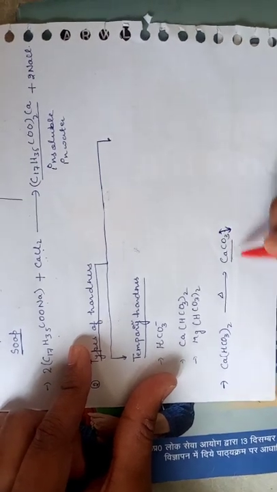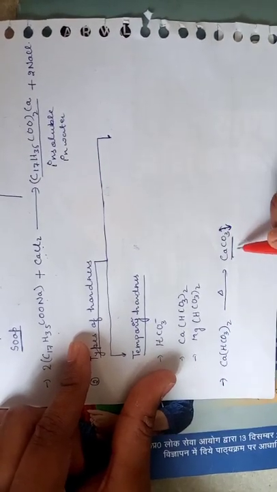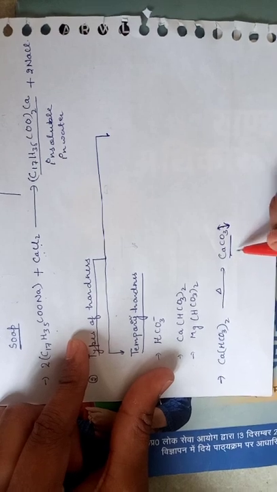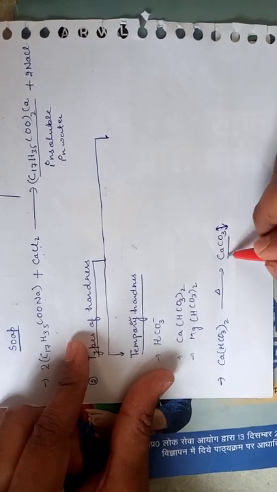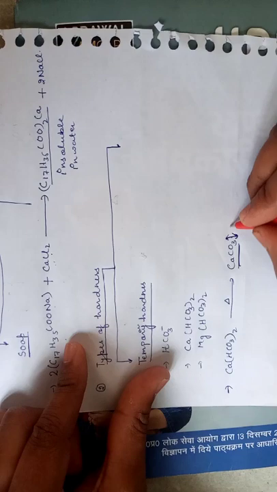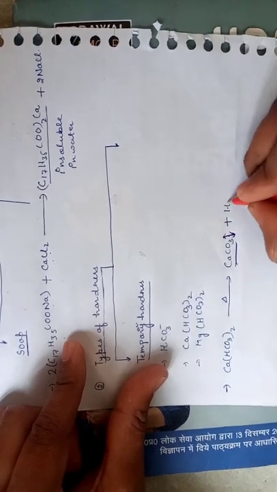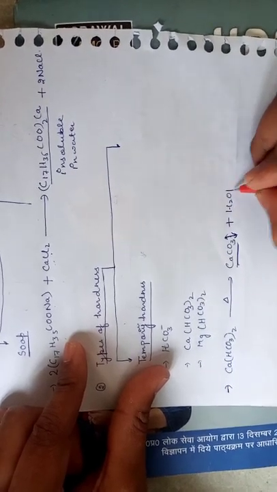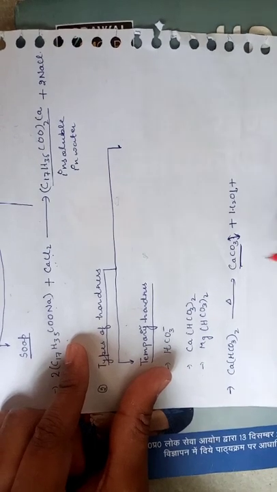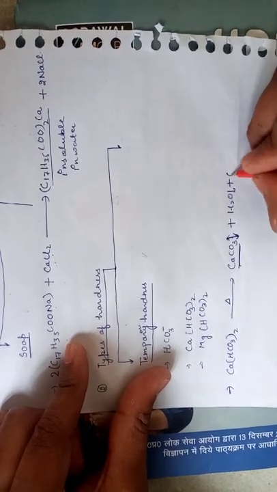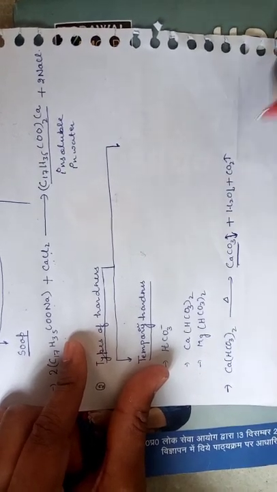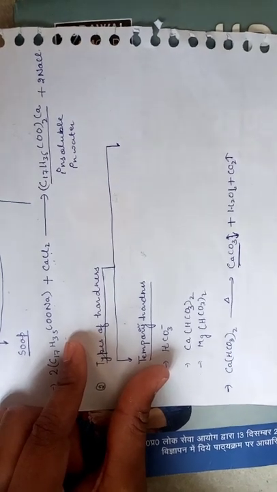The compound is calcium carbonate. In Hindi it is also called chuna pathar or limestone, and it also gives water, which is also present in the pot, and the CO2 which will be removed by the process of heat.